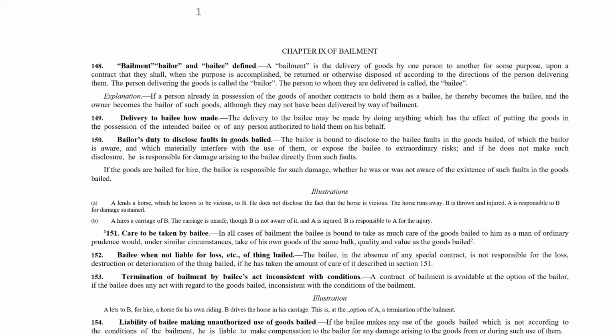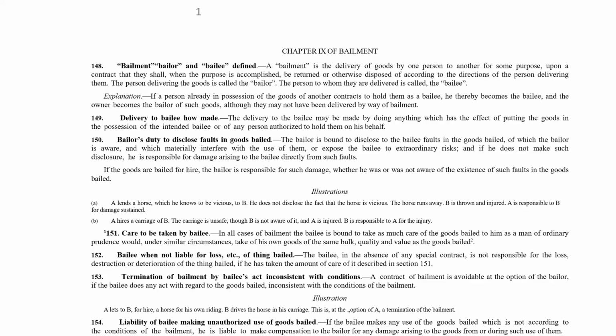You give your coat to a tailor for stitching. This is a contract of bailment. You give your watch for repair. It is a contract of bailment. It could be gratuitous bailment. It could be for consideration. You give your car keys to your friend. You are going abroad for 6 months and you ask him to take care of the car.